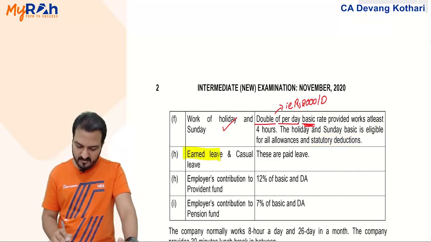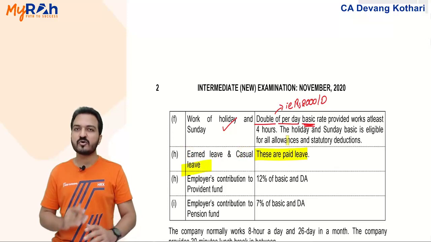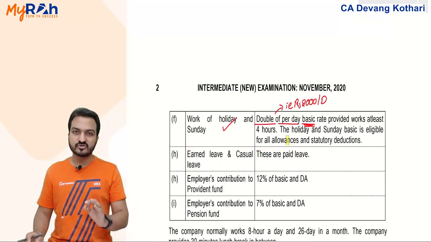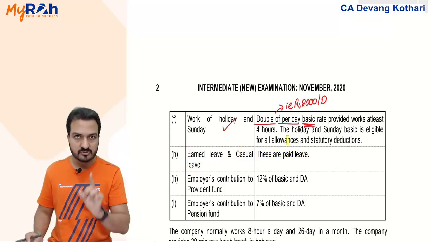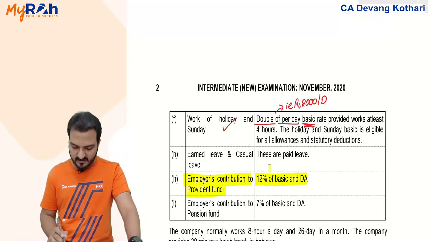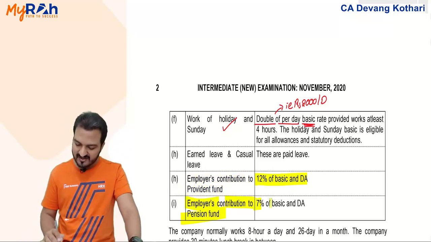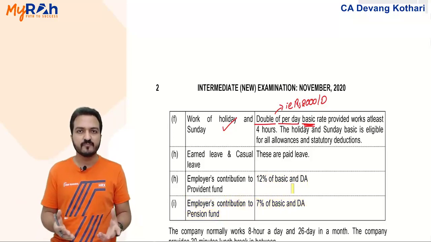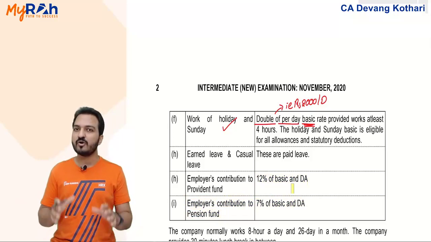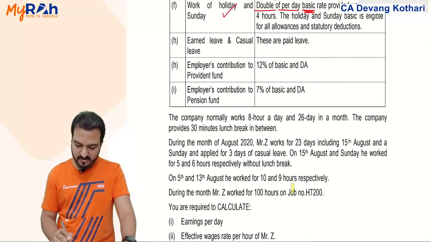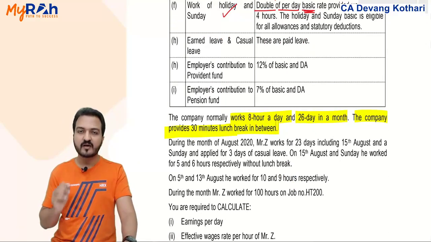Okay, earned leave and casual leaves, these are paid leaves. So casual leaves, if the employee has applied for, it will be a paid leave, so he will be paid for the leave days also. Employer's contribution to provident fund is 12% of basic plus DA. Employer's contribution to pension fund is 7% of basic and DA. Look, employer's contribution is also eventually a salary that the worker will earn. He might not get it in cash right now, but it is part of his earnings. Yeah. The company normally works 8 hours a day and 26 days in a month. The company provides 30 minutes lunch break in between.